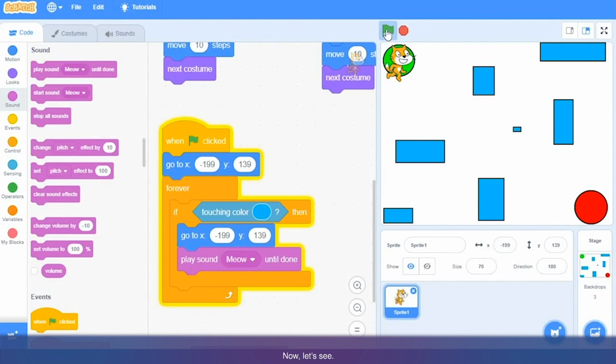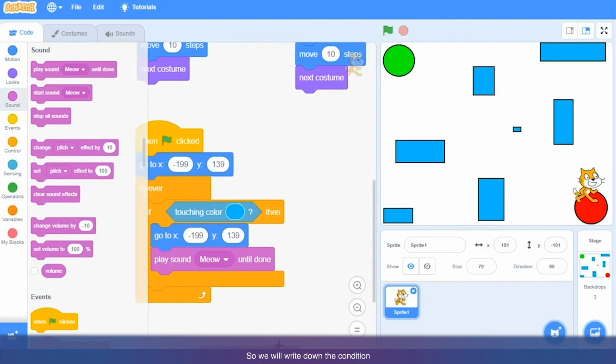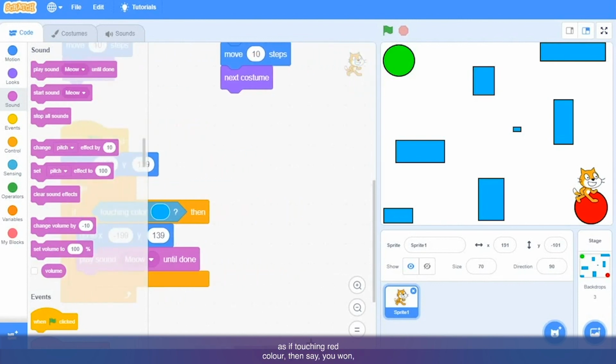Okay, now let's see. So now our condition is working. Cat is walking, it can walk through the maze, and if it is touching blue color, it is going to starting position. Yeah, and now the end part, that if cat manages to reach the red circle. So for that, let's see. So we will write down the condition as if touching red color, then say you won, and let's play some sound, clapping sound or cheer sound.